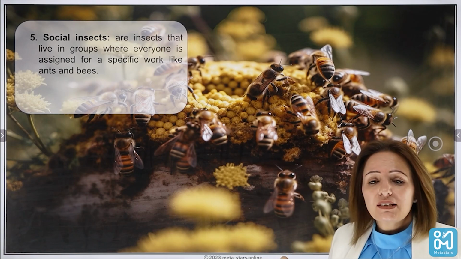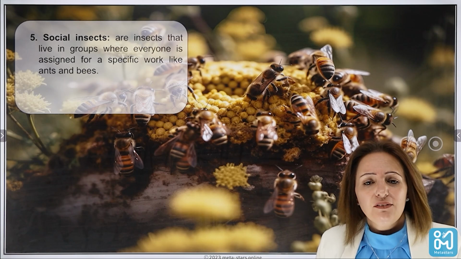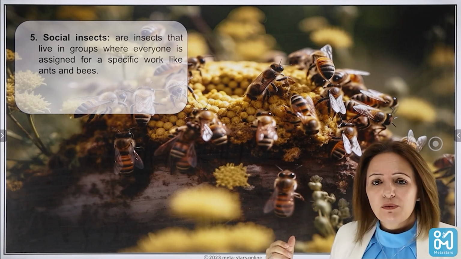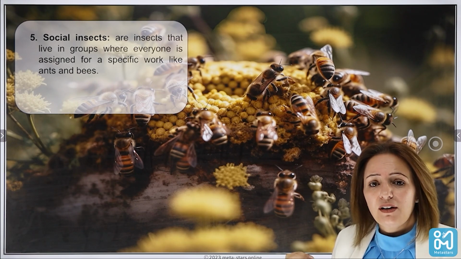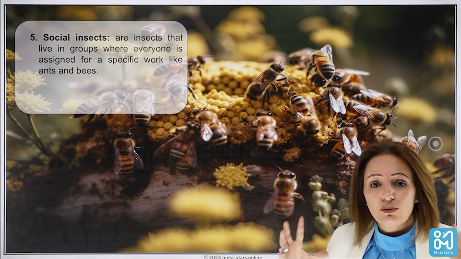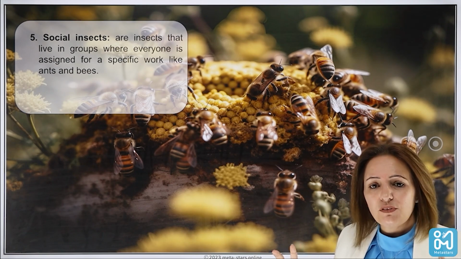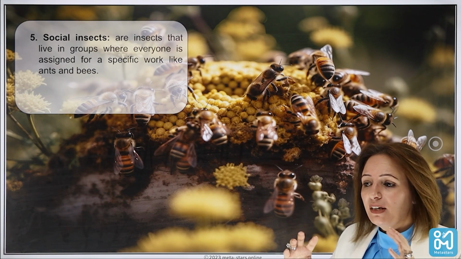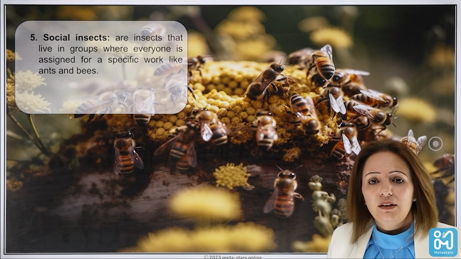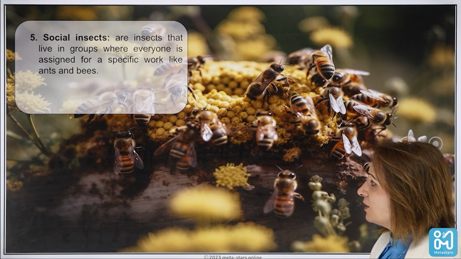Social insects are also part of animal behavior, because not all insects live in a social community. Of course, we know that bees and ants are very good examples of social insects, because they live in groups and have specific tasks for each group, as they need to ensure the well-being of the whole community that they live in.